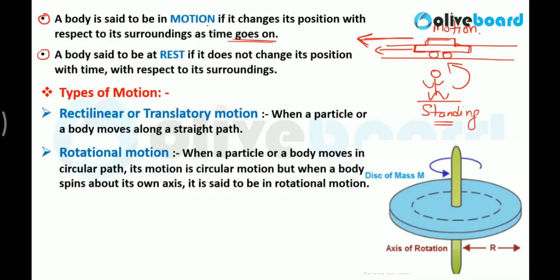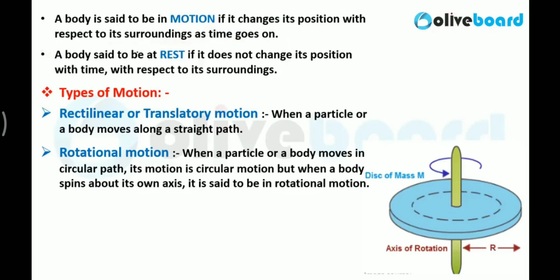A body is said to be in motion if it changes its position with respect to its surrounding. What is the surrounding here? This standing man, and this car is changing its position with respect to the surrounding. So we can say that this car is in motion. Is it understood? Very basic definition of motion.